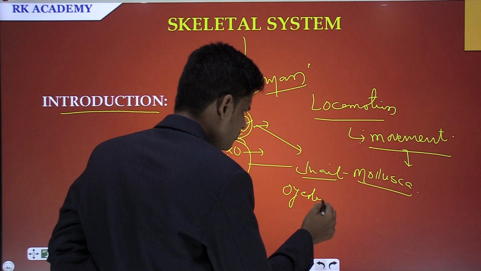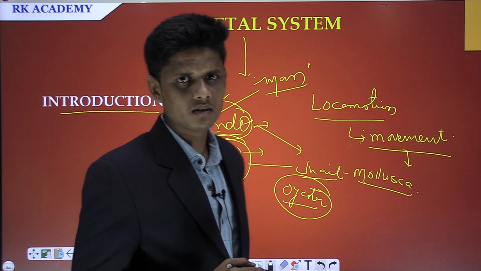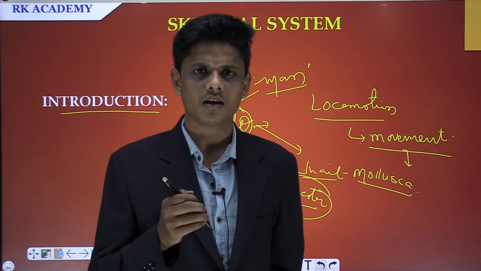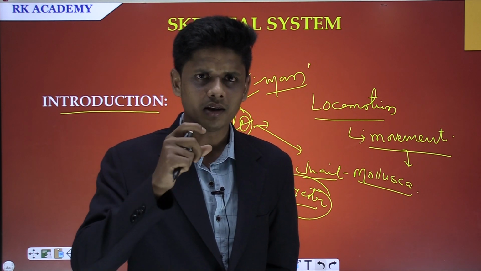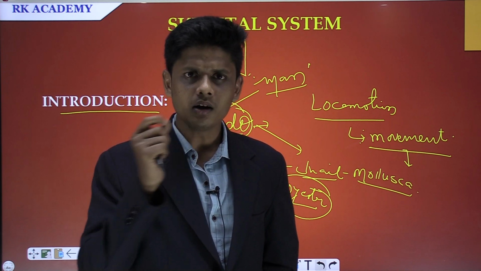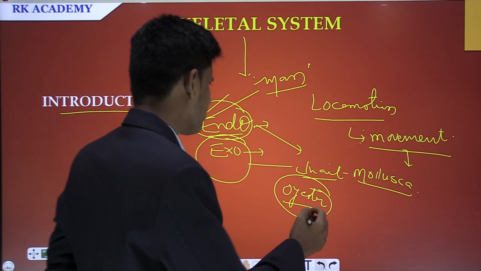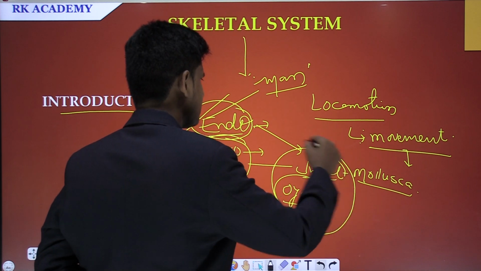Another example of exoskeleton is the oyster. When the oyster attains maturity, it gives us a pearl. Such organisms possess an exoskeleton.